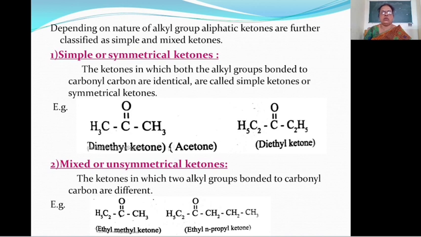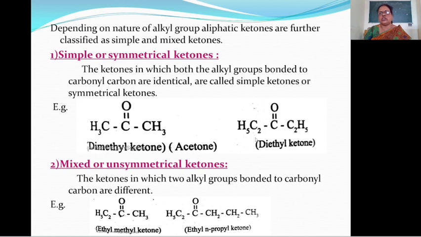These two methyl groups, meaning these two alkyl groups directly bonded to the carbonyl carbon, are the same. Then this is called a simple or symmetrical ketone, that is, a dimethyl ketone. This is also known as acetone. Then see example number 2.